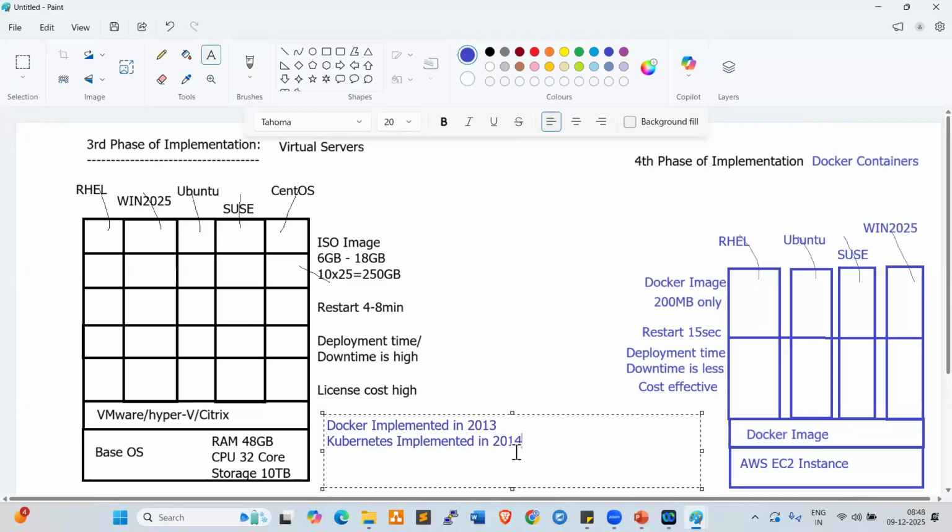Fine. So here Docker supports 95,000 containers. Yesterday we discussed. Kubernetes supports 3 lakh containers.